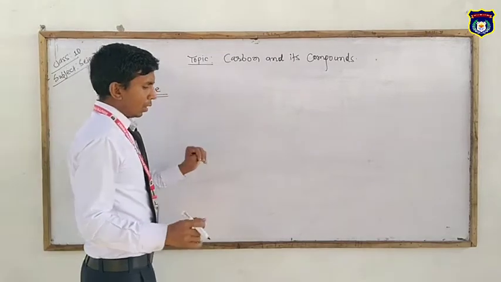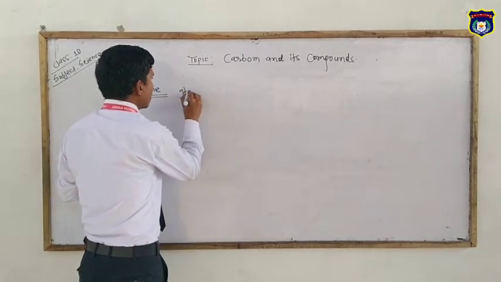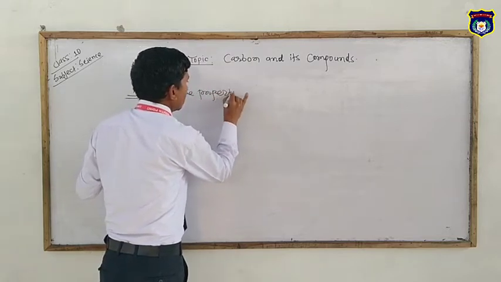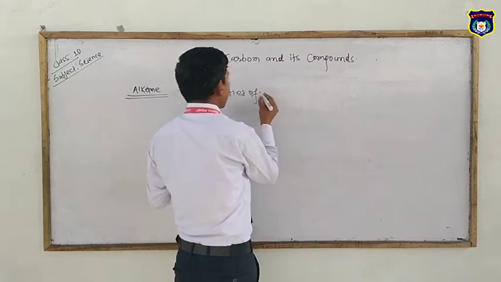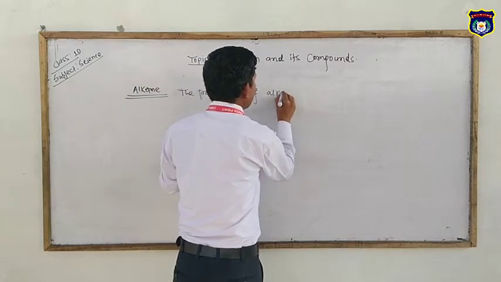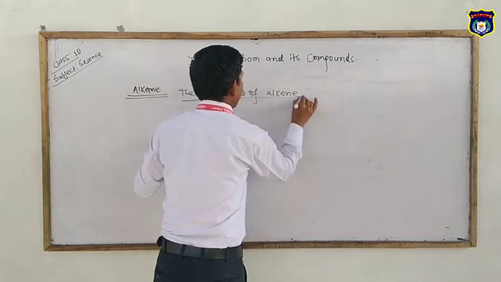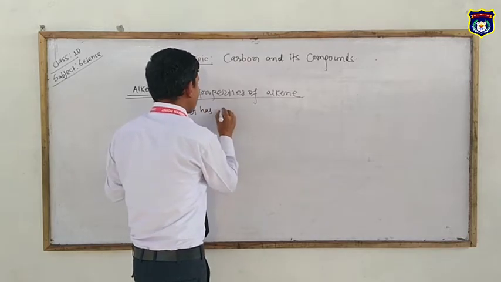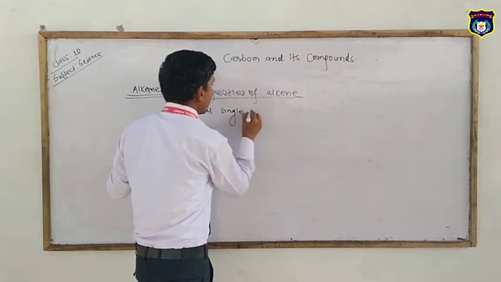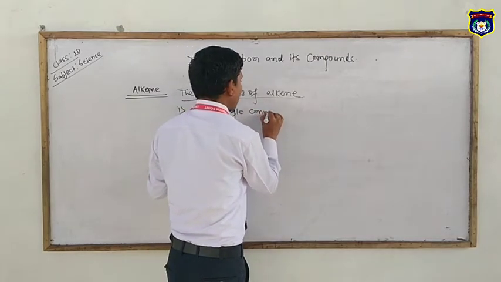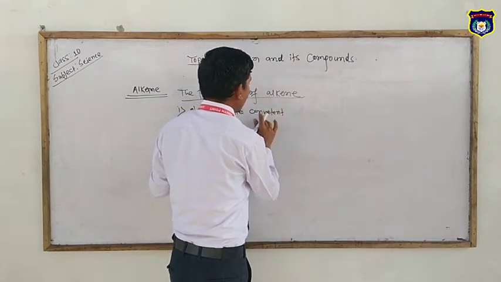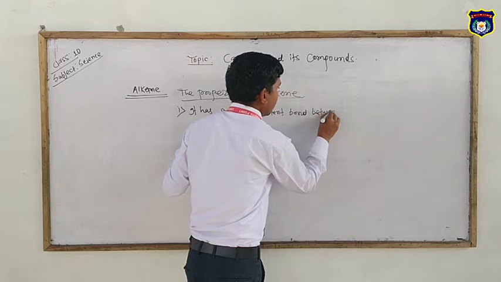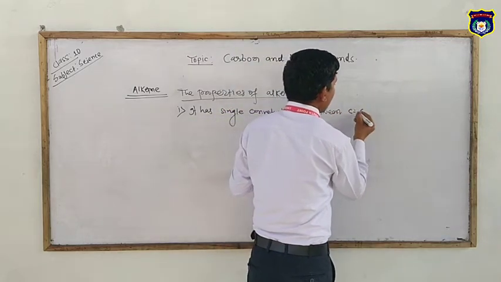You know about the alkanes. Properties of alkane. First point, it has a single covalent bond between carbon to carbon.